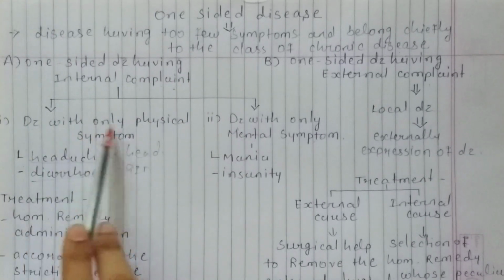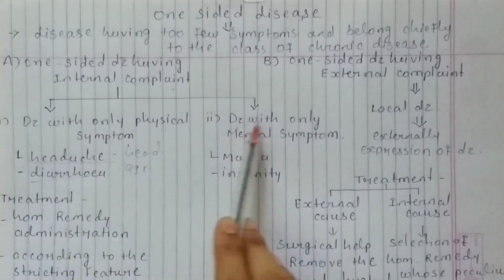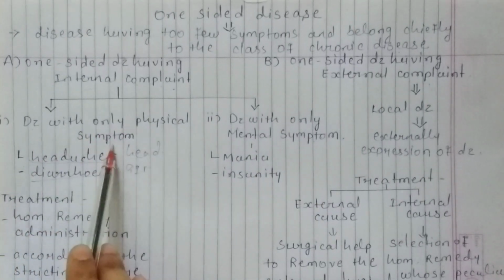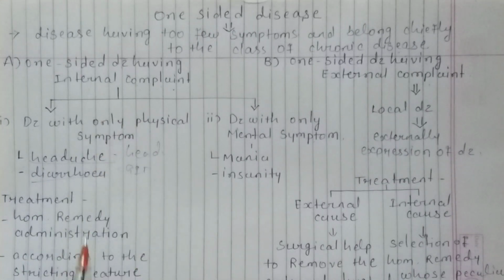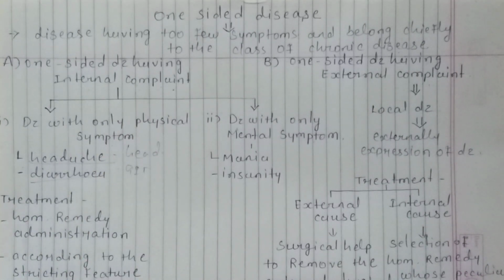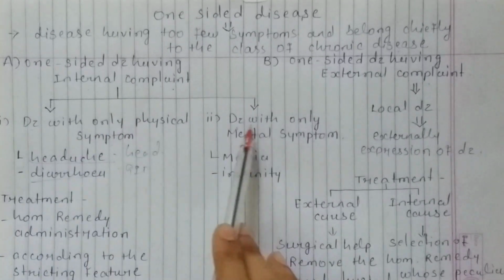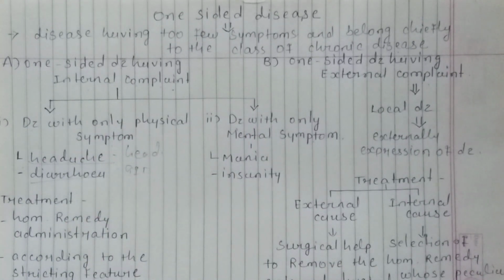The one-sided disease having internal complaint is also classified into two types: disease with only physical symptoms and disease with only mental symptoms. In the physical type, the principal symptoms are related to physical complaint. And the disease with mental complaint, that is, one-sided disease having only mental symptoms, is otherwise known as mental disease.